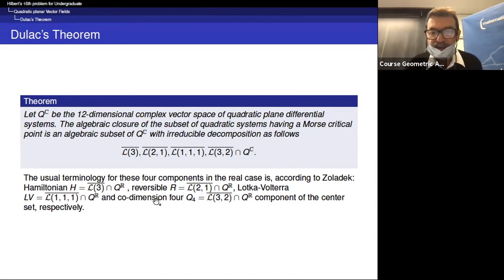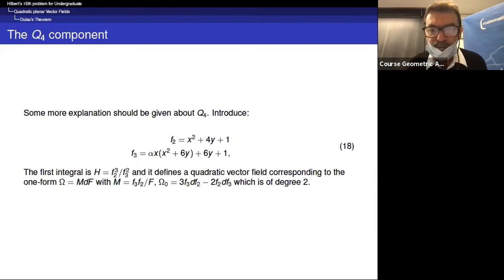So this case we call codimension 4 is certainly the case which is the less easy to understand. So I write some comments on this. Some more explanation should be given about Q4. This is a codimension 4. So this is this family of example.